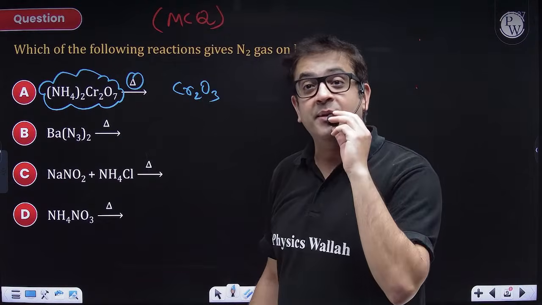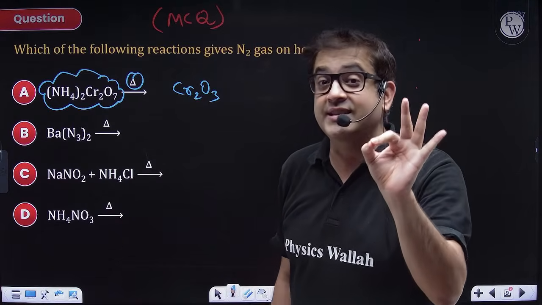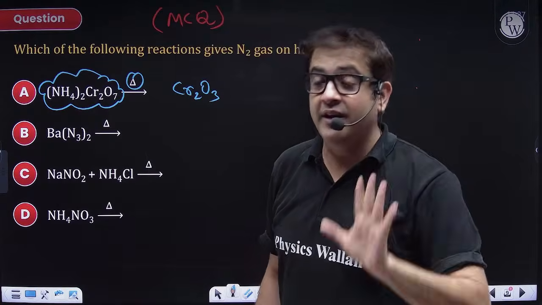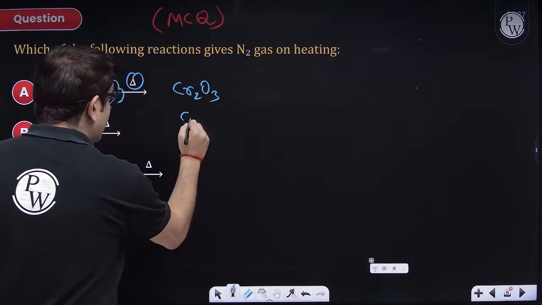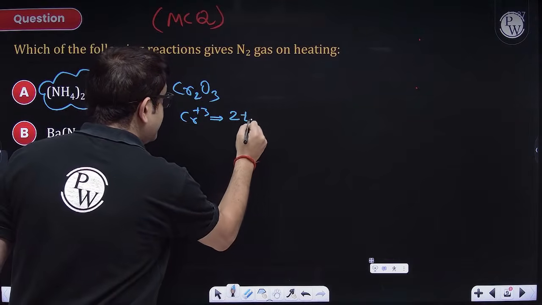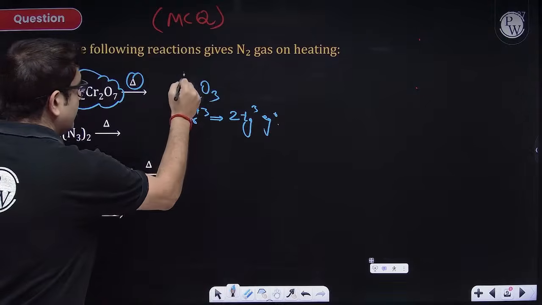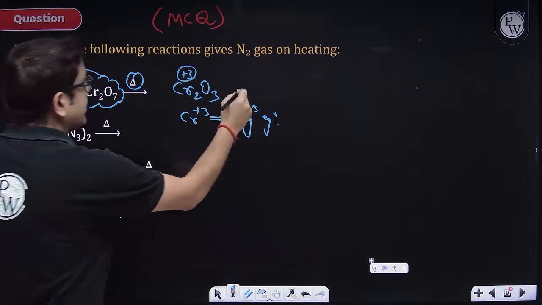Why is chromium in +3 oxidation state considered a stable species? Because it has a stable t2g3 half filled configuration and eg0. So that's why chromium +3 is a stable oxide of chromium.